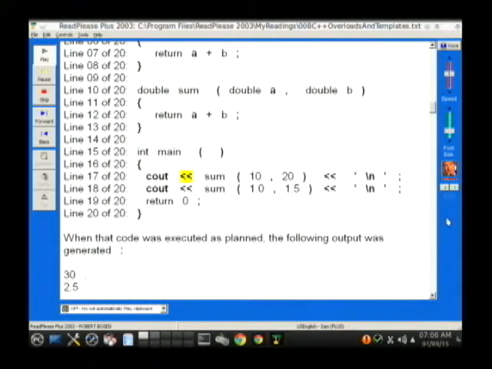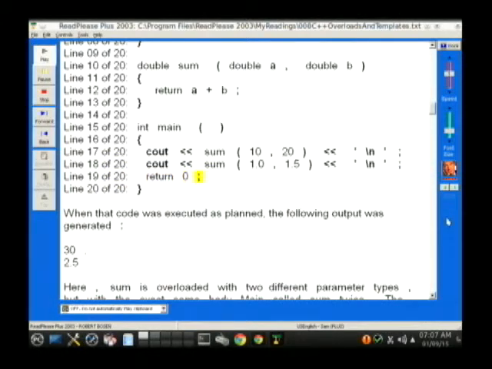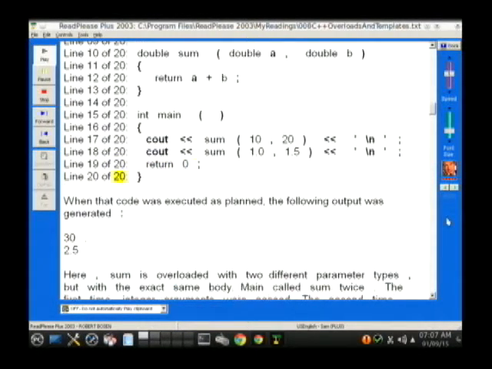Line 17 of 20: cout << sum (10,20) << '\n';. Line 18 of 20: cout << sum (1.0,1.5) << '\n';. Line 19 of 20: return 0;. Line 20 of 20: close curly brace.